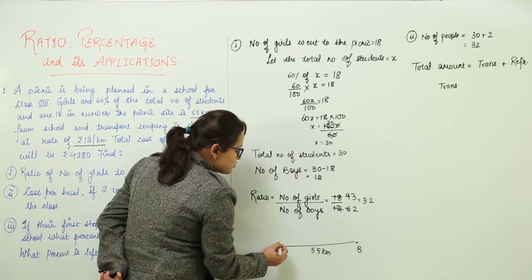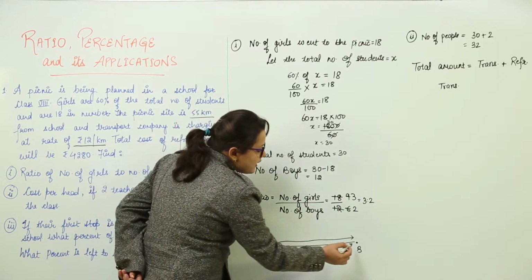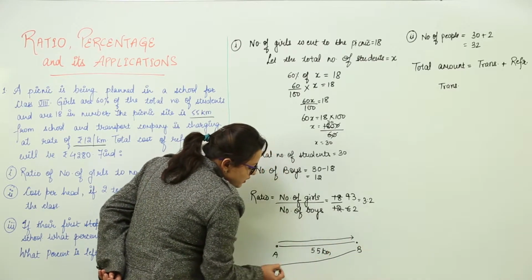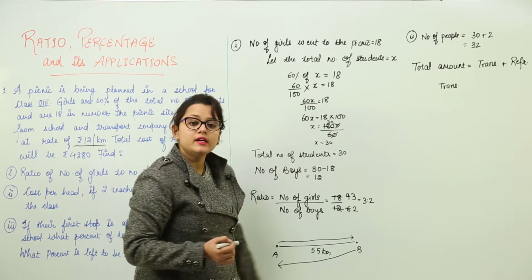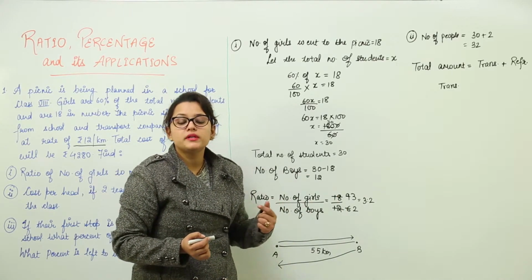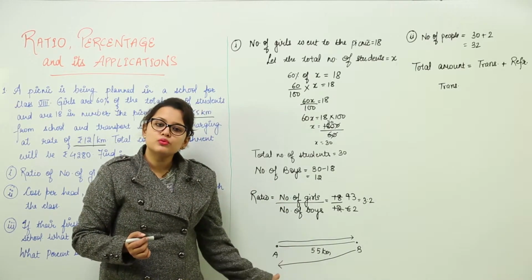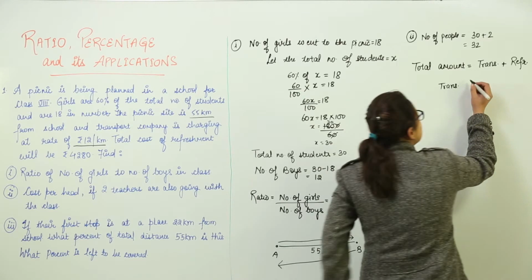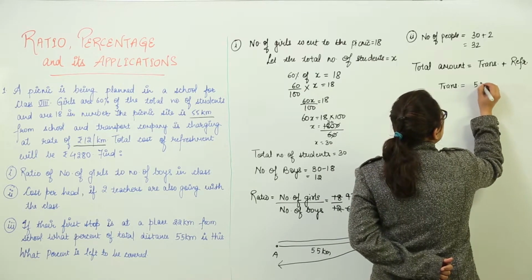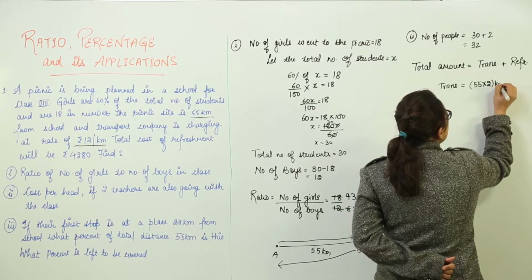Now you tell me one thing. You will be going to the picnic spot traveling 55 kilometers, and you will also need to come back to the school, right? That means you are again going to travel back the 55 kilometers. That means per person is traveling 55 into 2, right? So the transportation charges will be equal to 55 into 2. This is the total kilometers we are traveling.